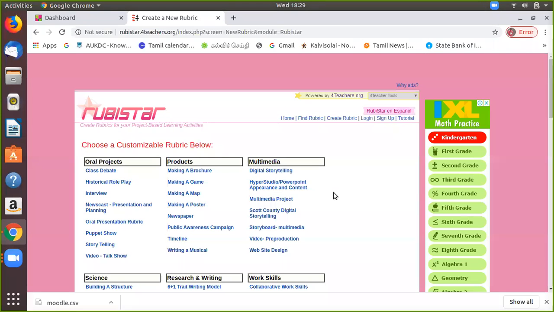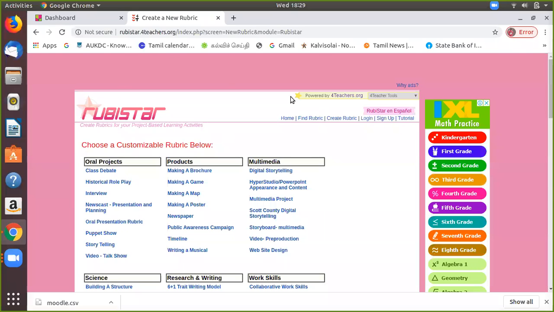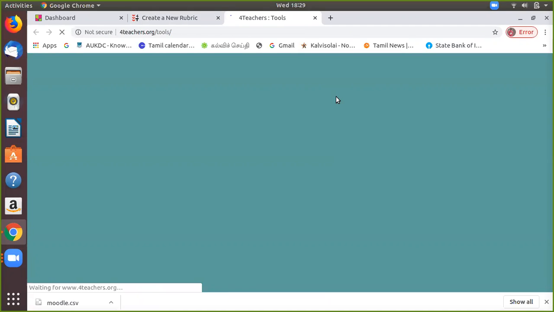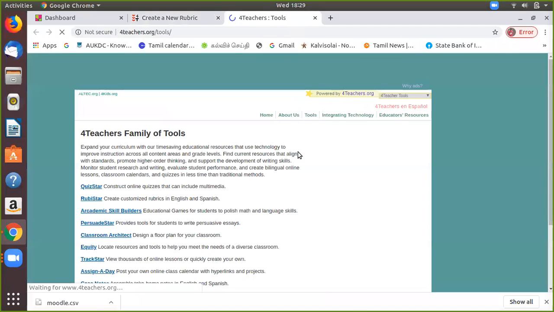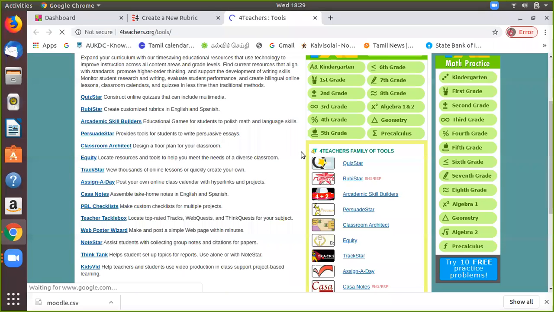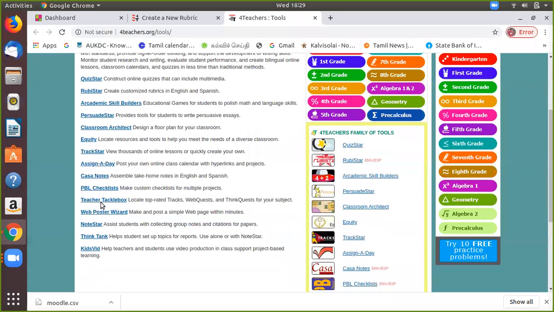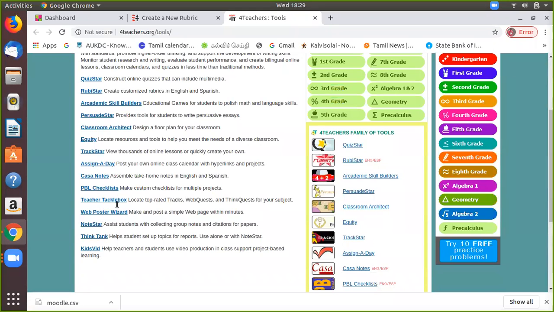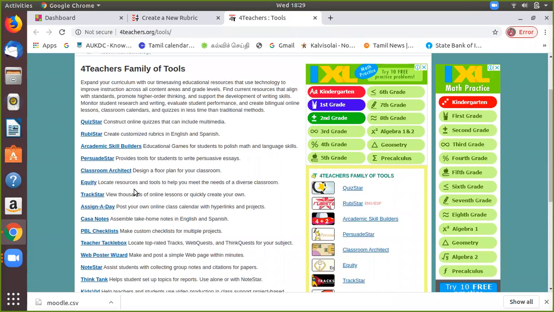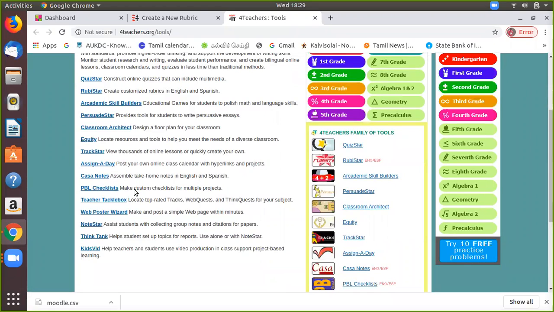We can go to this website, rubistar.forteachers.org. This website is powered by the forteachers.org website, forteachers.tools. On this website you can find a lot of tools for the teaching and learning process. You have the quiz, the academic skill builder, classroom architecture, teacher tackle box. I want to explain one other important thing, called project presentation.